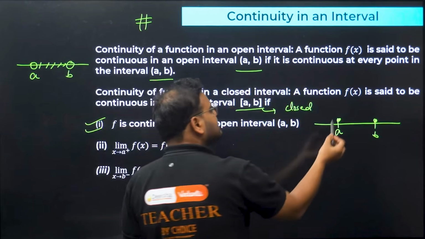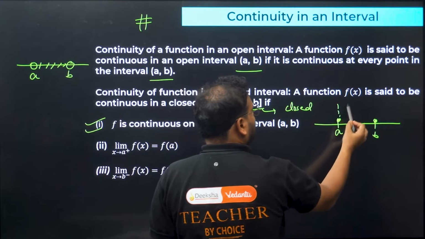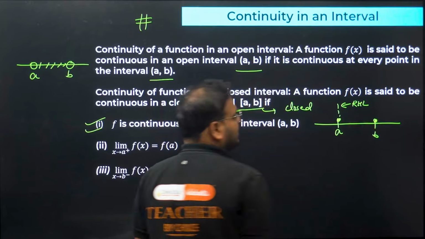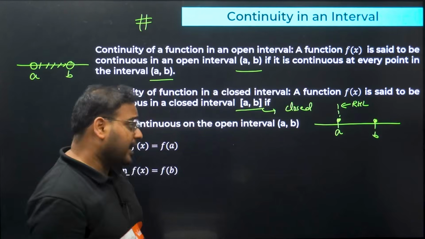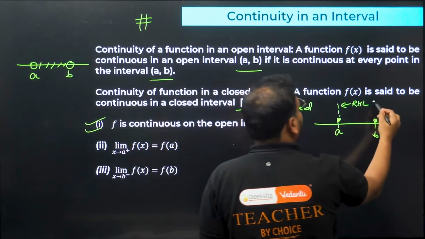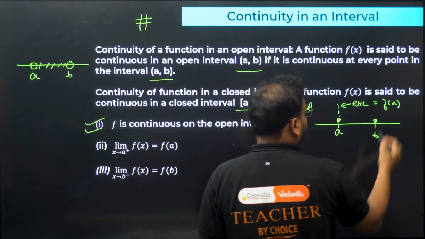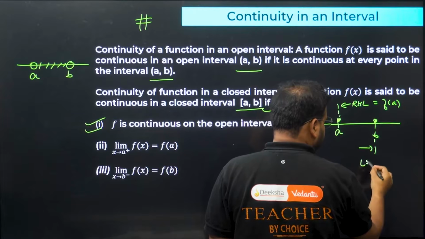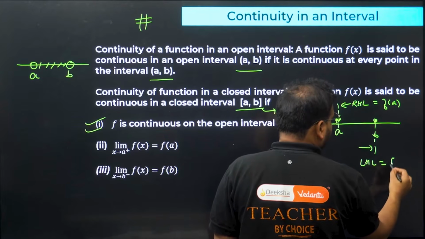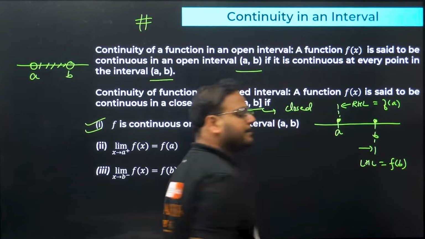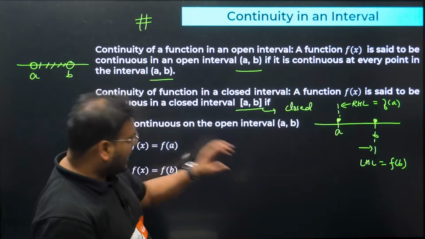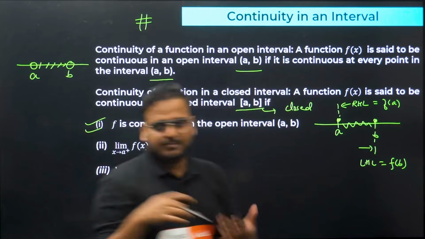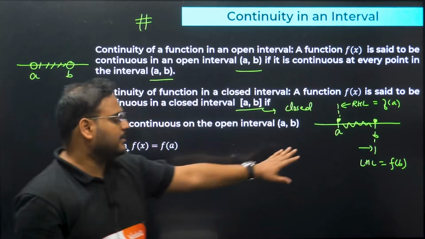In that case, at the point A, your RHL should be equal to f of A, and at the point B, your LHL should be equal to f of B. Apart from that, the function should be continuous at every point, of course. That is mandatory.